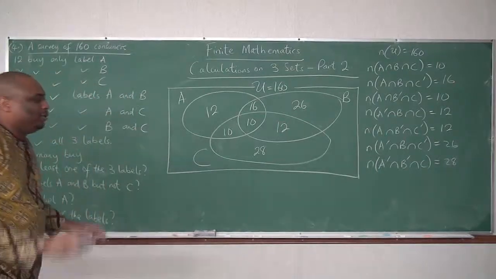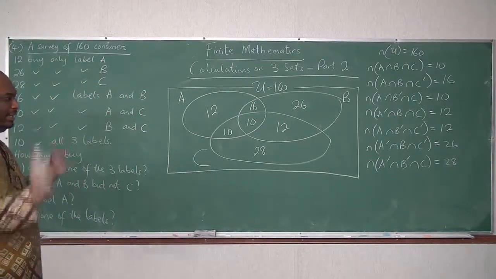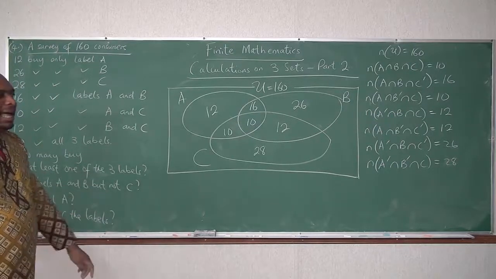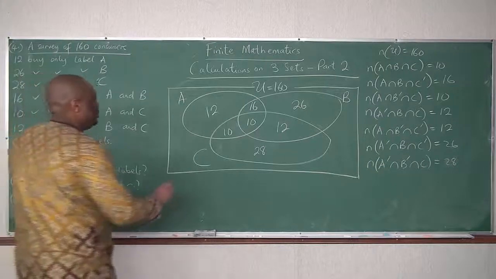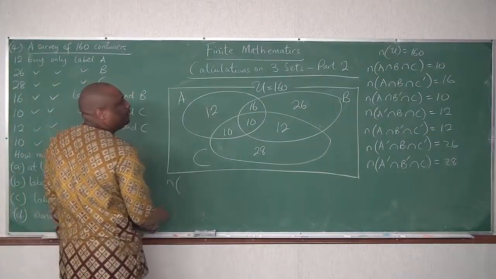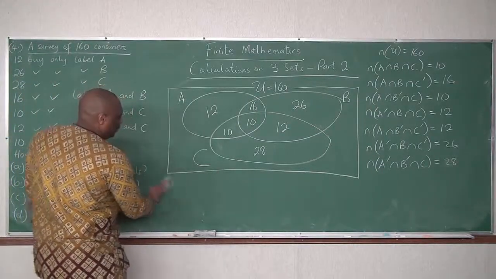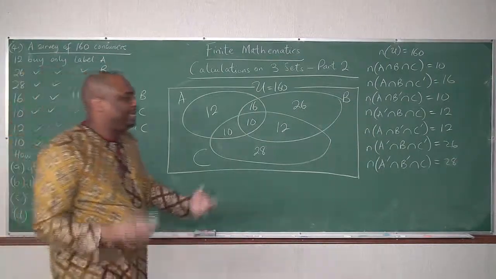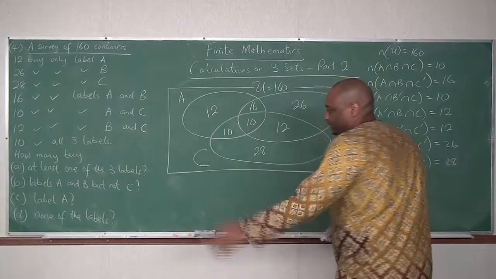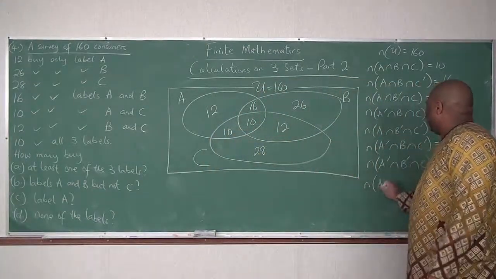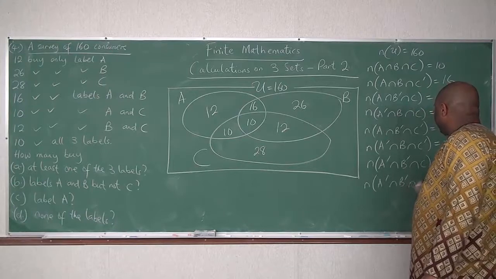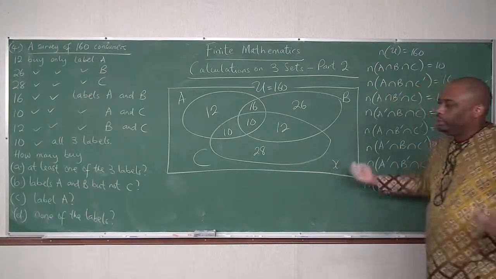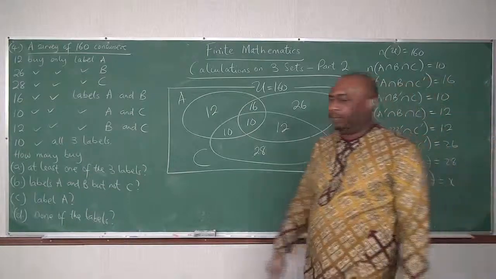Alright, the work is easier for us. How many buy at least one of the 3 labels? At least one. So, cardinality of at least one. Now, there are none of the labels. Let's put it as X. None of the labels, so cardinality of A prime intersect B prime intersect C prime is X. We don't know what it is. We have to find out.